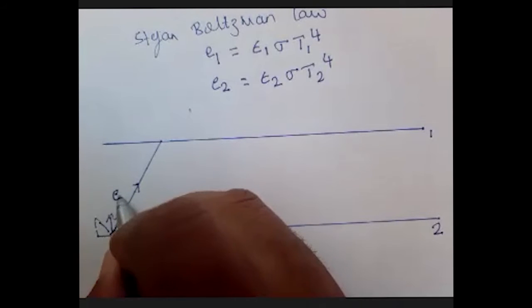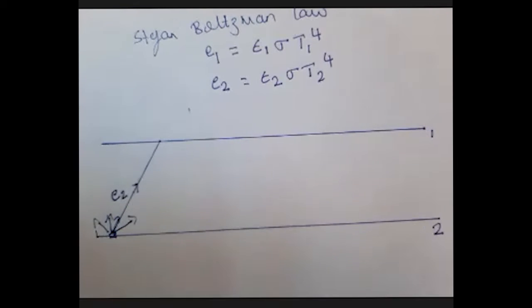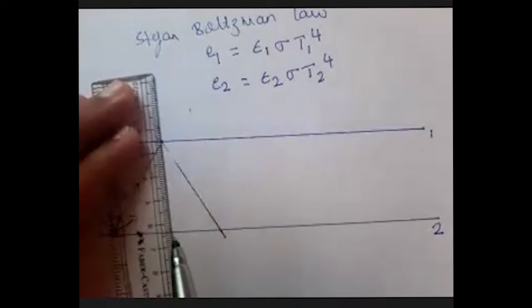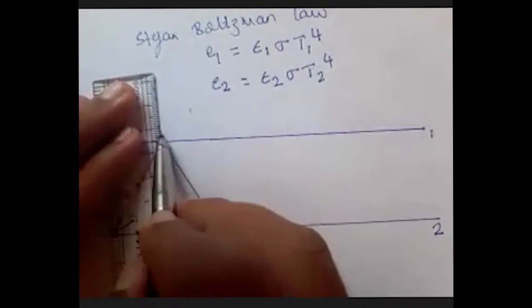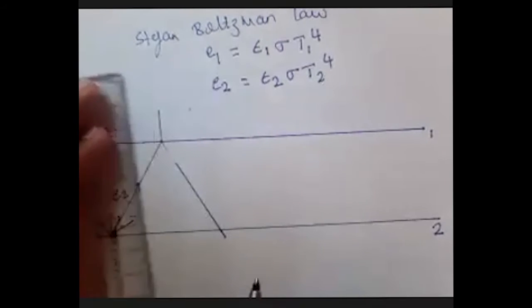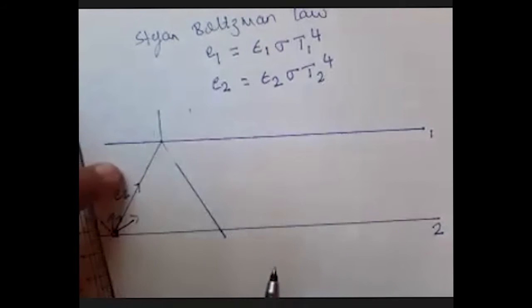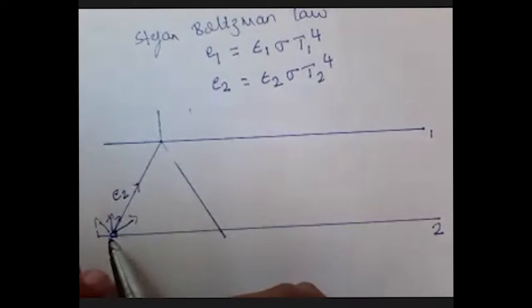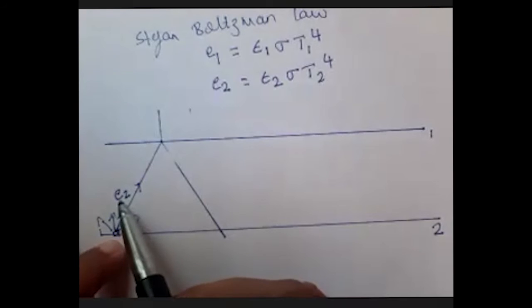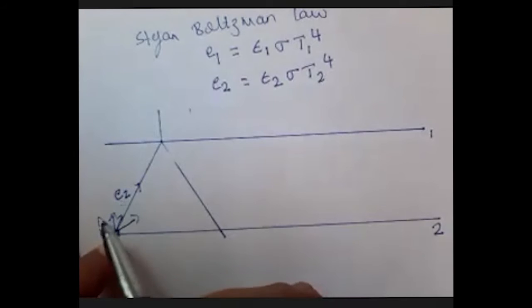I take the emissive power of this as E2, and some part of it will be absorbed by surface 1.